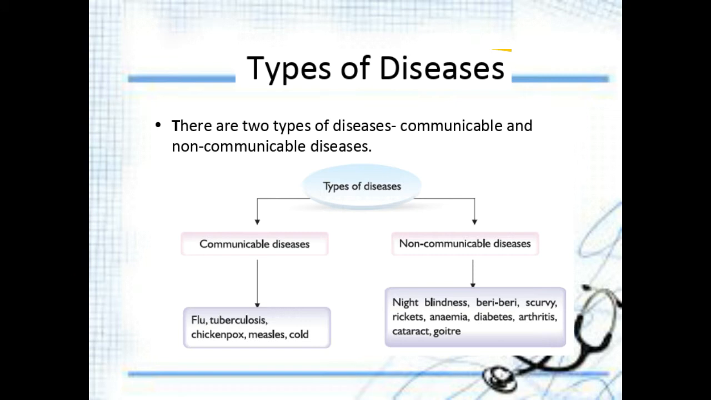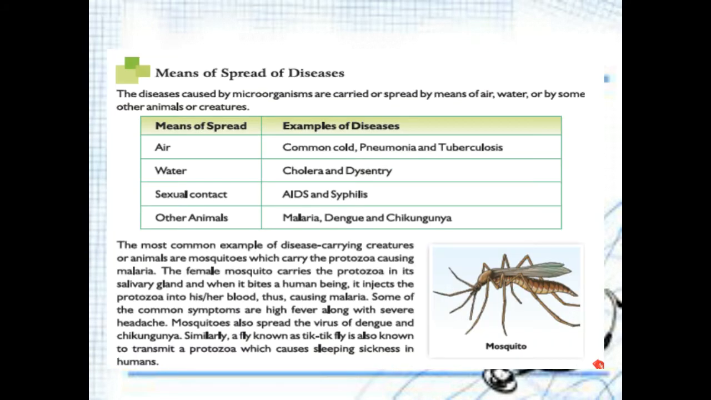Then types of diseases. There are two types of diseases. One is communicable and another one is non-communicable. Communicable diseases can be spread to other persons easily, whereas non-communicable diseases do not spread to other persons. The communicable diseases might also be known as what is it called? Yes, contagious. Examples are flu, tuberculosis, chickenpox, etc. And the non-communicable diseases are night blindness, beriberi, scurvy, etc.